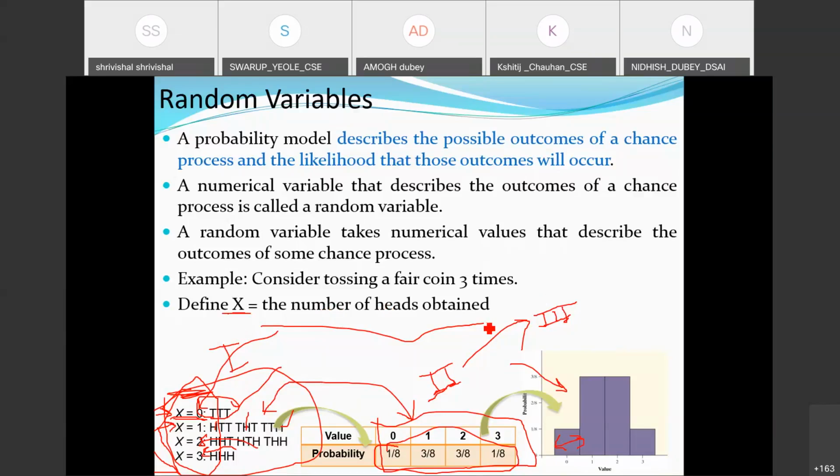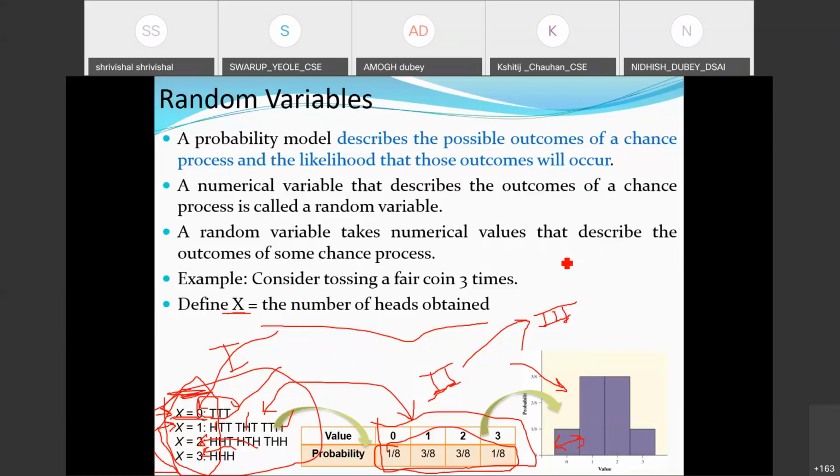So I have defined these four events: event A, event B, event C, and event D, respectively. Then I map event A with 0, event B with 1, event C with 2, and event D with 3 here.